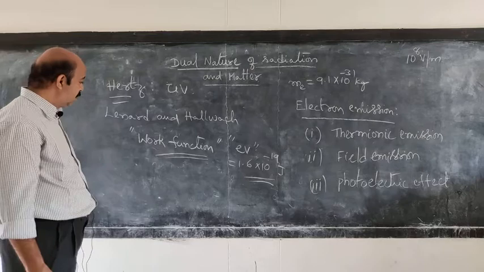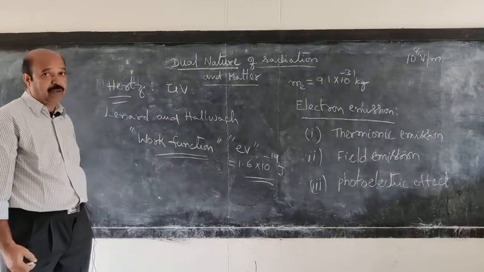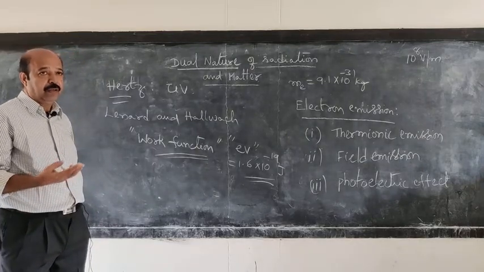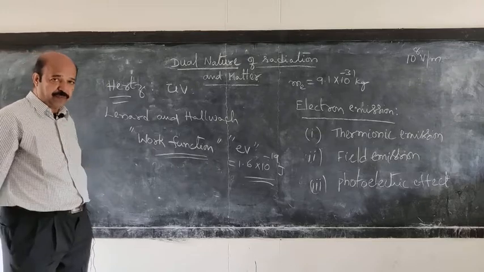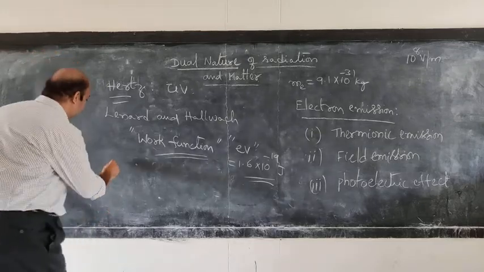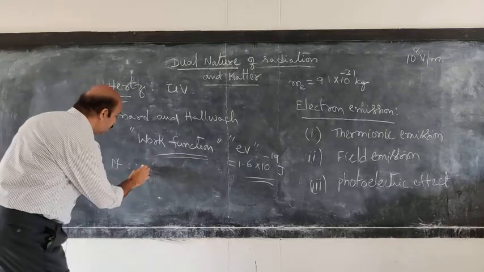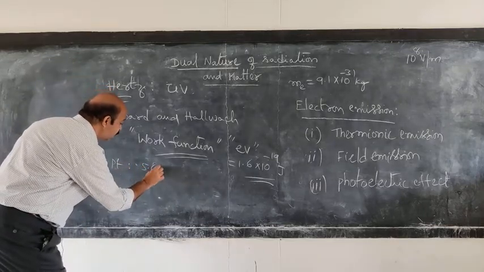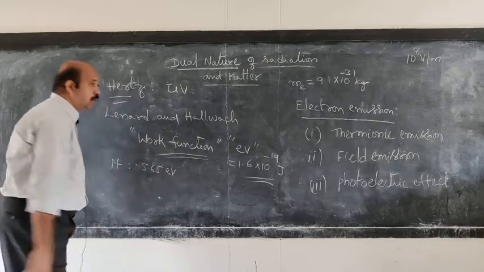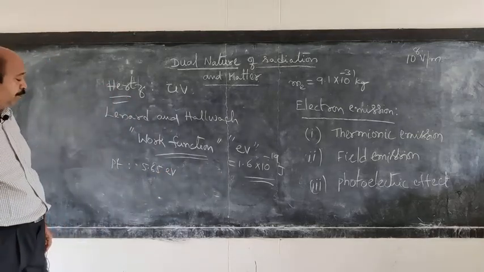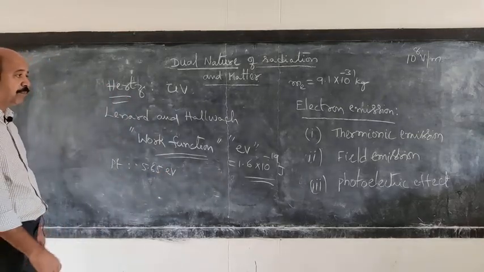Now it was observed that some metals require very high energy to remove electrons from them. For example, a platinum metal surface requires nearly 5.65 electron volts to give out an electron. That is the work function of platinum.